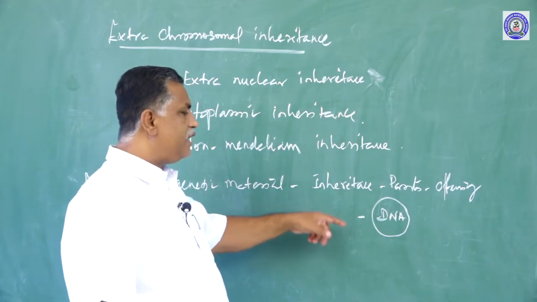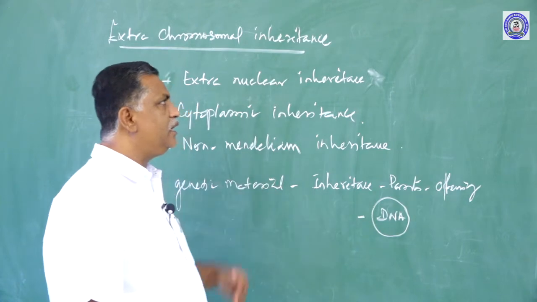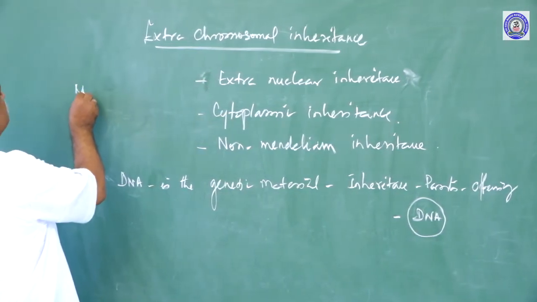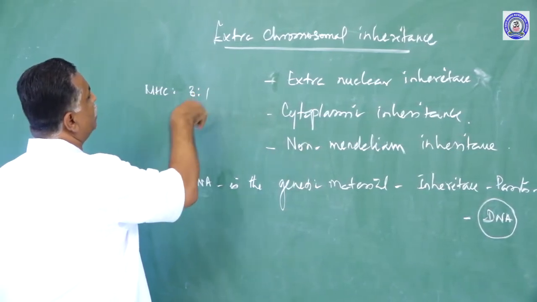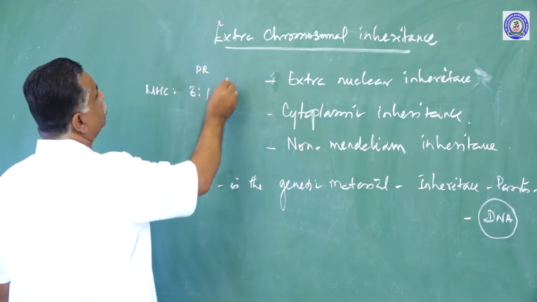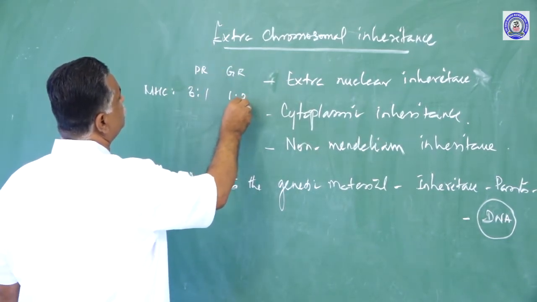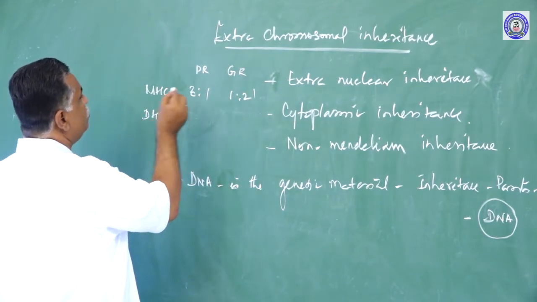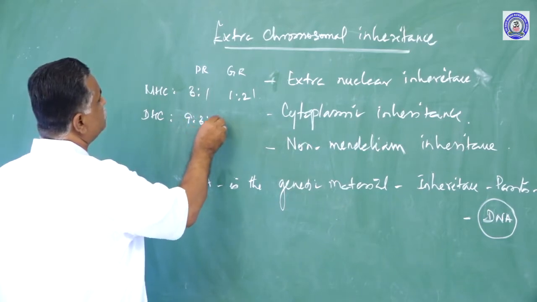So, in those cases where DNA works as a genetic material, we have Mendelian ratios: monohybrid cross, phenotypic ratio 3:1, genotypic ratio 1:2:1, and dihybrid cross, phenotypic ratio 9:3:3:1.